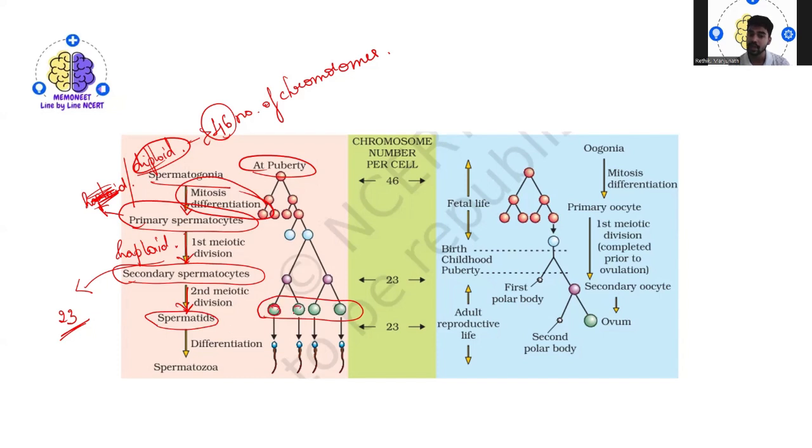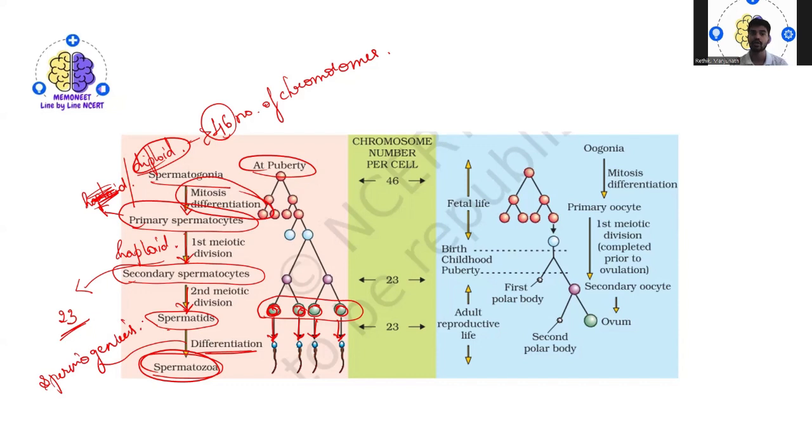Now, why am I using the word transformation? Here you can see the spermatid is somewhat round in structure, and it is immediately transformed into a sperm-like structure. That means it undergoes differentiation to form spermatozoa through a process called spermiogenesis.